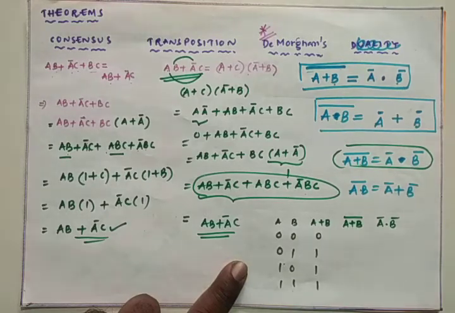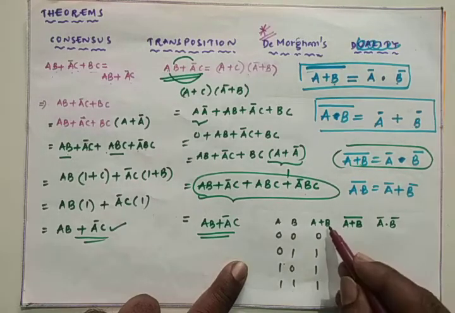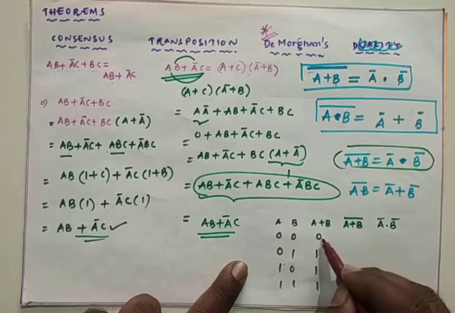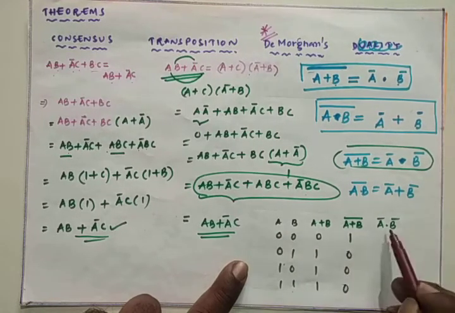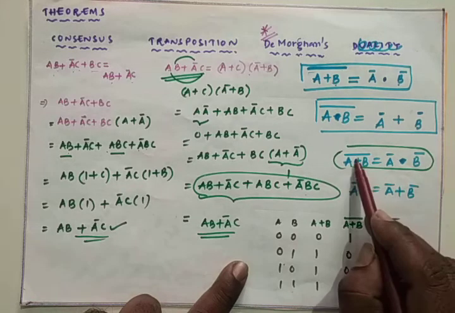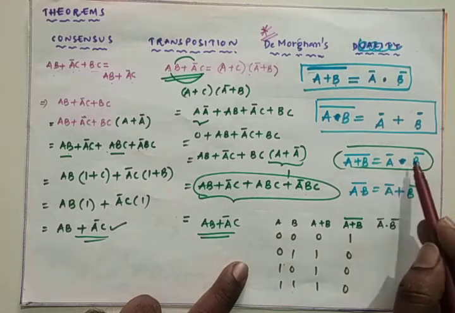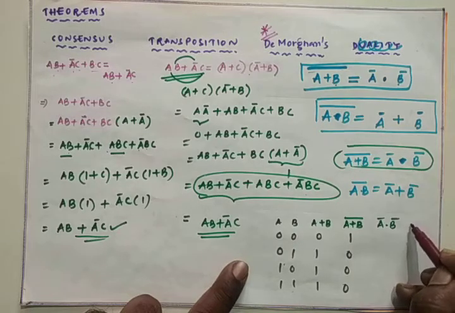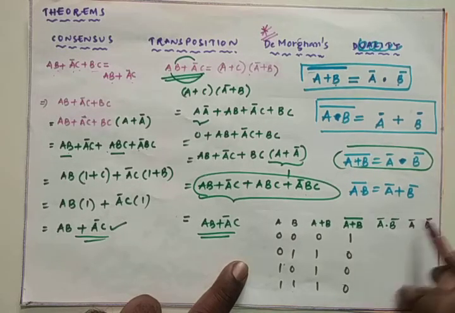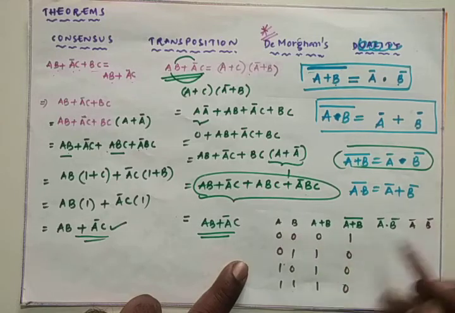Now A plus B whole bar is the complement of A plus B, so it is 1, 0, 0, 0. We have to prove that A plus B whole bar equals A bar dot B bar. First of all, write A bar and B bar.